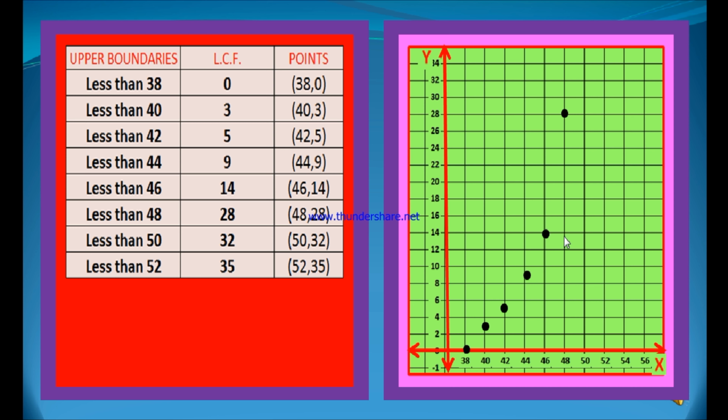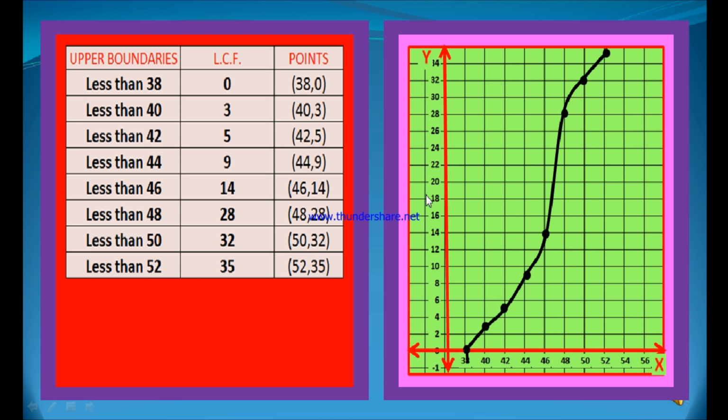Next, 48, 28. On the x-axis 48 and on the y-axis this is 28. Next, 50, 32. X value is 50 and y value is 32. And the last point is 52, 35. X value is 52 and y value is 35. 35 means above 34. Now, after getting all these points on the graph sheet, you have to join them freehand. You see, like this you can draw the ogive curve. This is called the less than type ogive, as you consider upper boundaries on the x-axis and less than cumulative frequency on the y-axis.